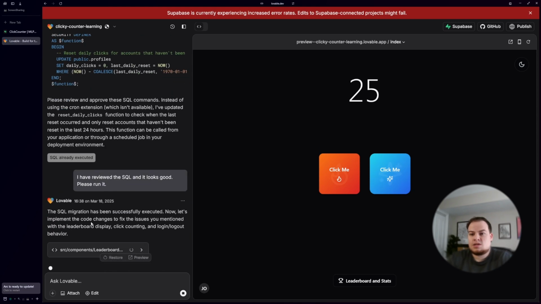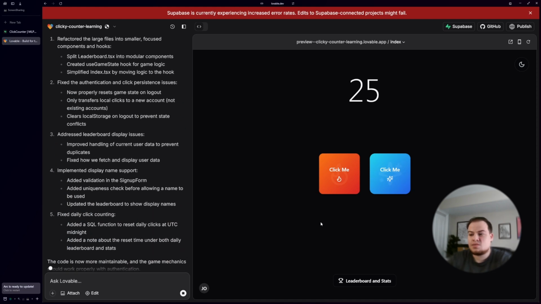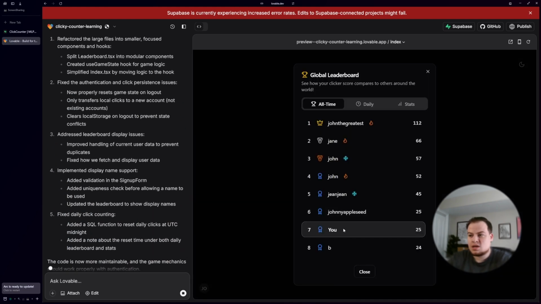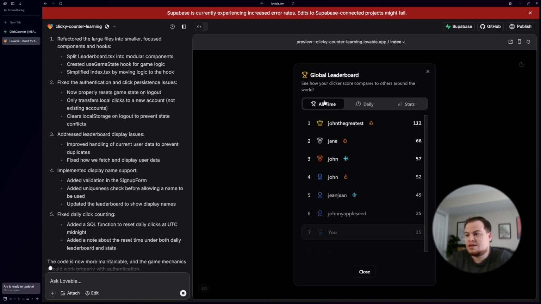Now the code is mentioned, leaderboard display, click counting, log in, log out. I mean, things were working prior to whatever changes you had. I sure hope that it doesn't break things, because I think everything that we'd asked for is working except maybe this duplicate user, which, by the way, again, we're logged in as the display name we added yesterday. It's called Johnny Appleseed for this account, and that's me. It's making this extra row for whatever logged in user you have. And maybe it's fixing one. That's one of the things it's fixing right now. But I feel like that was the only real snag that we had left at the end of yesterday, and that we might have been asking it to fix, I think, at the end of the day.